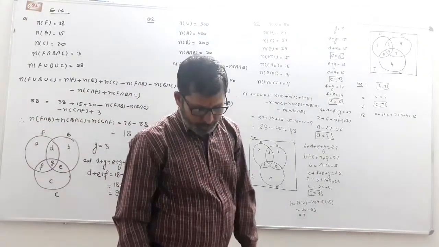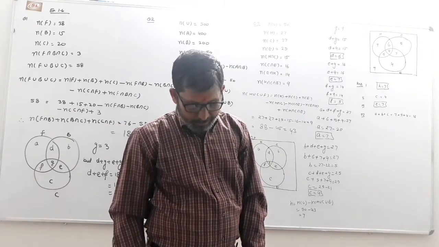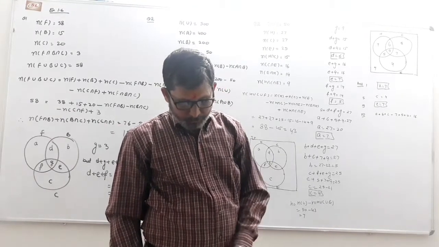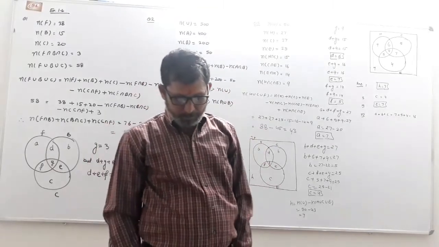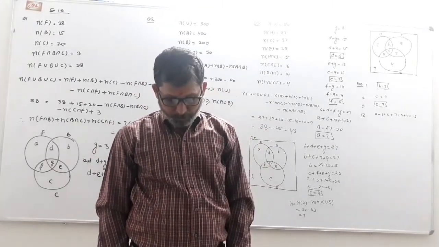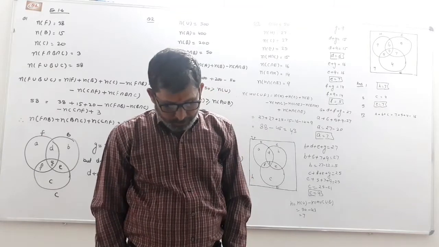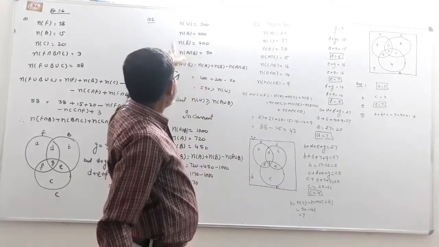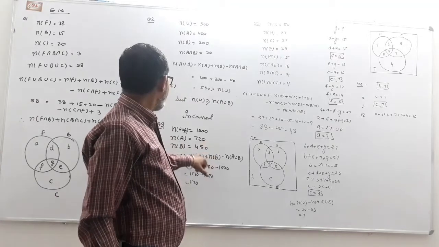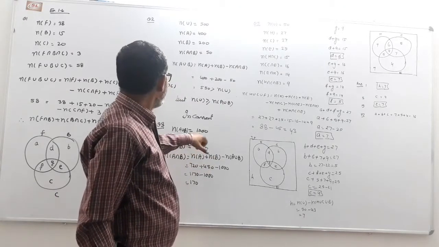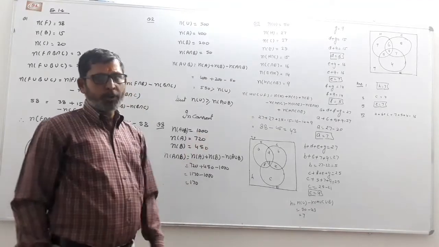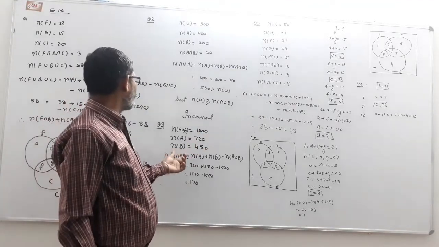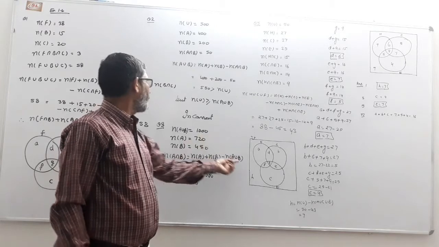Next, question number three. A market research group conducted a survey of 1000 consumers. 720 consumers like product A, and 450 like product B. Out of 1000 persons, n(A union B) is this.